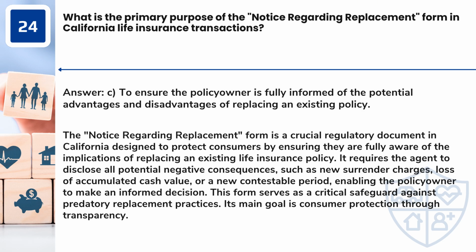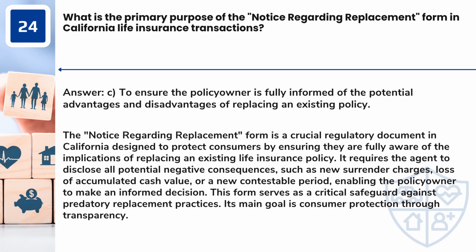Answer: C. To ensure the policy owner is fully informed of the potential advantages and disadvantages of replacing an existing policy. The Notice Regarding Replacement form is a crucial regulatory document in California designed to protect consumers by ensuring they are fully aware of the implications of replacing an existing life insurance policy.